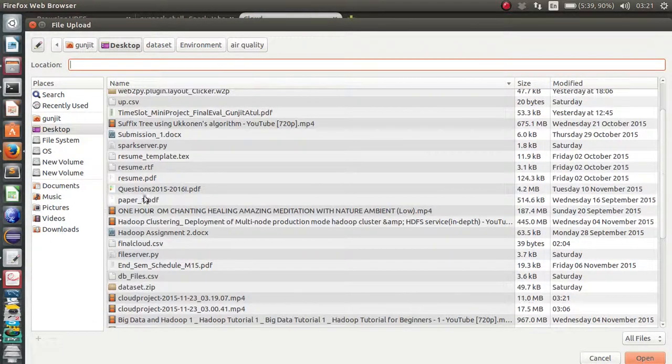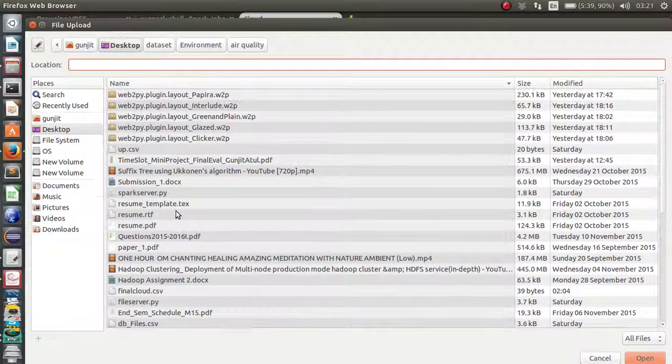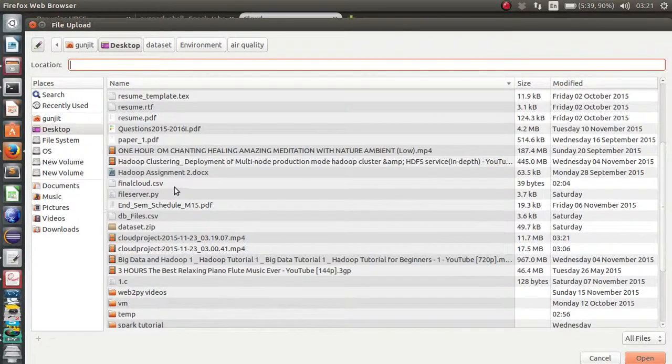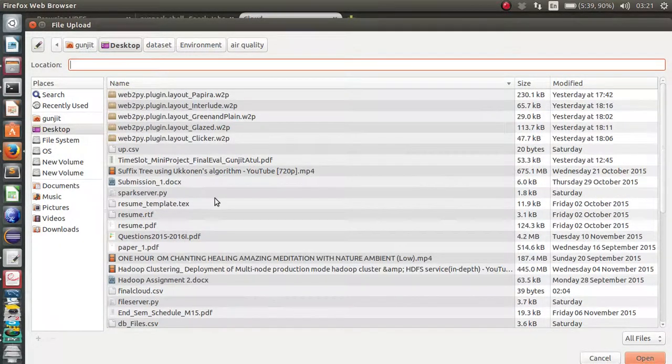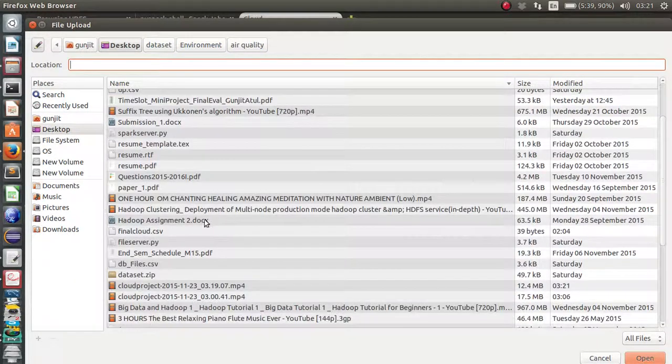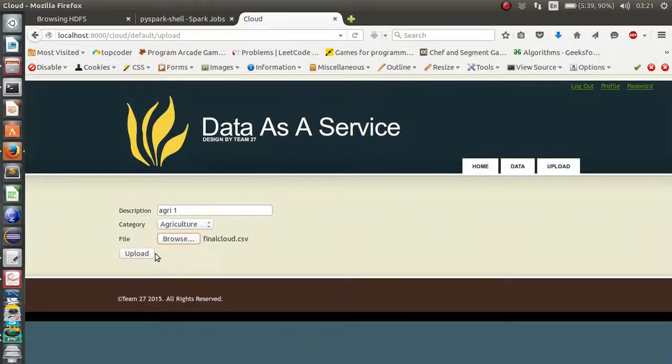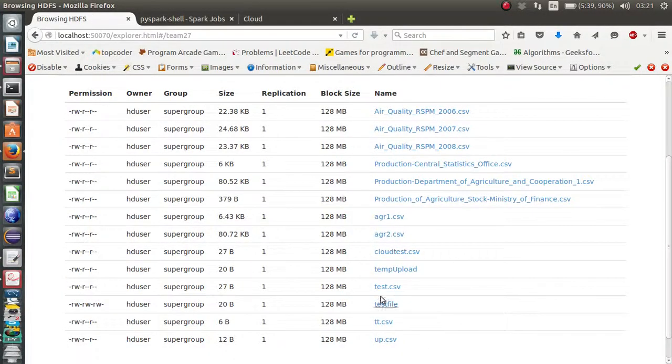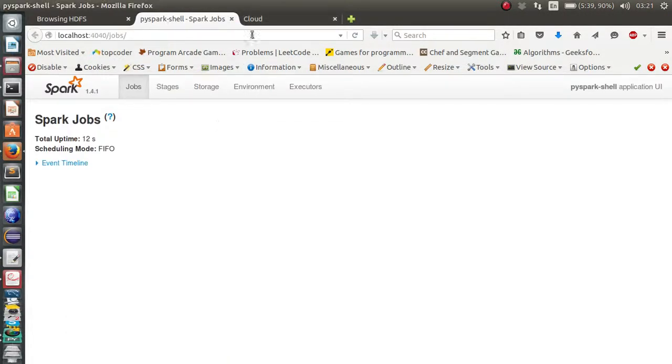Where is the file? finalcloud.csv. So we are going to upload this file. As we can see, this file is not present here. Now we will run our upload with final.csv.